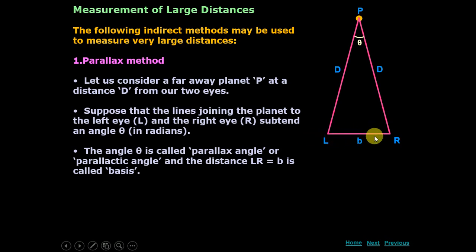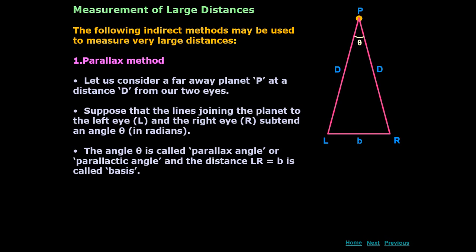So let me tell you what is parallax. That is just the apparent change in the position of any object when you see the object only with your left eye, or only with your right eye. When you are watching the object with your left eye, your right eye has to be closed. And if you are watching the object with your right eye, your left eye has to be closed.